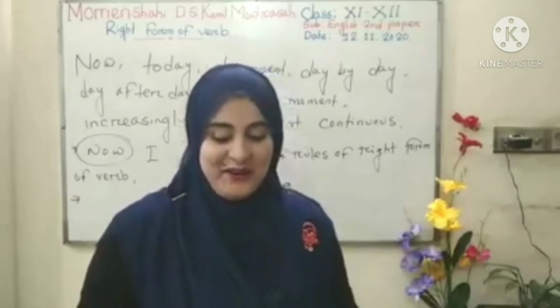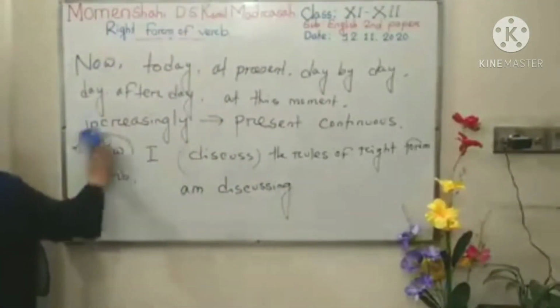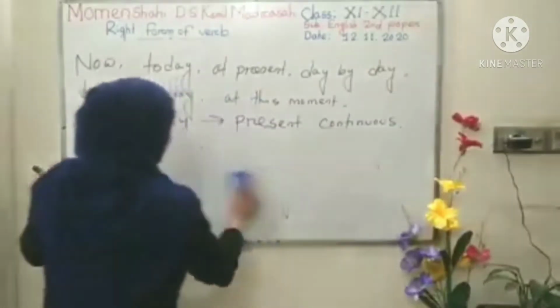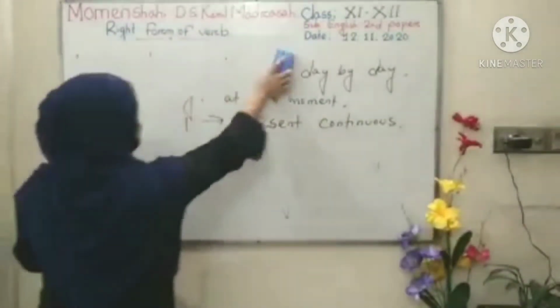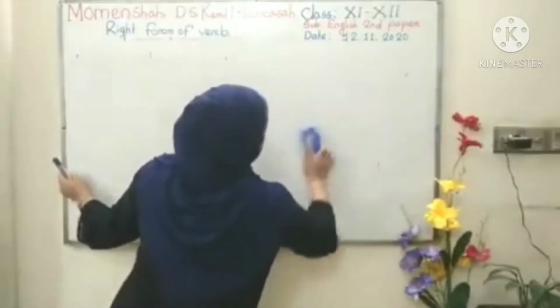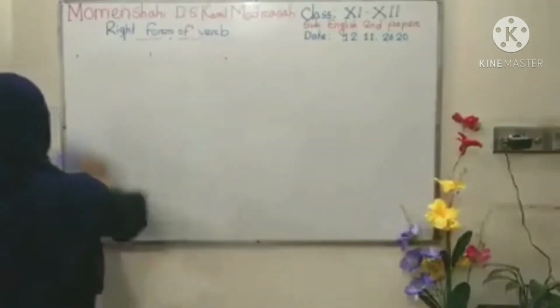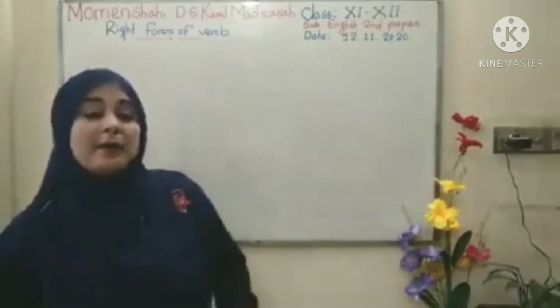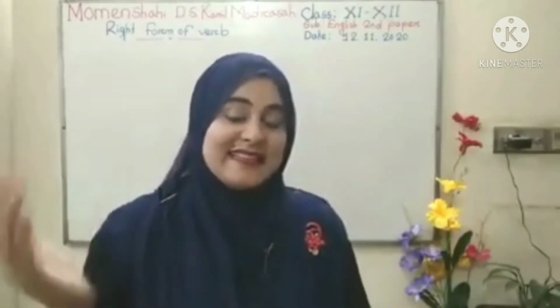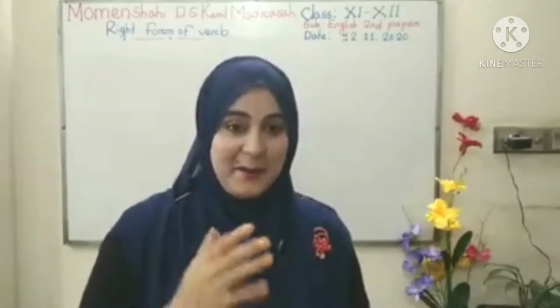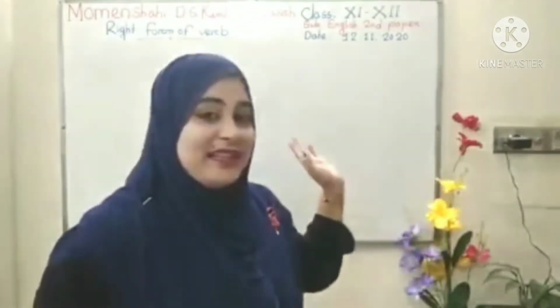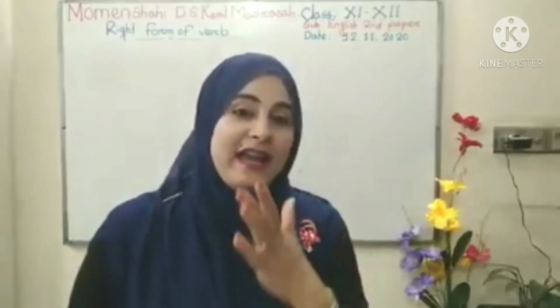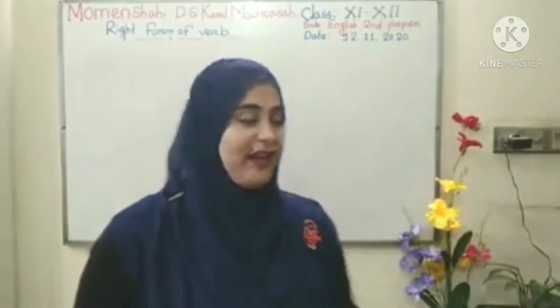Understand? Okay. Again I am giving you an example of another tense, that is present perfect. So in present perfect you also get some indicating words. You just have to memorize these indicating words and practice regularly, then you can easily get the touch or write the sentences in the correct way.